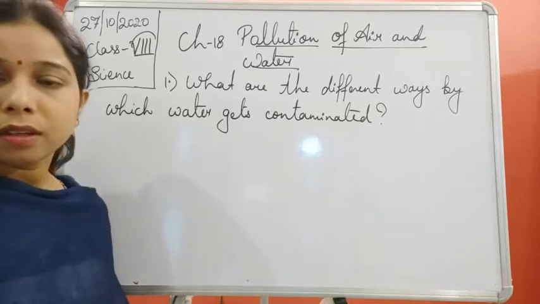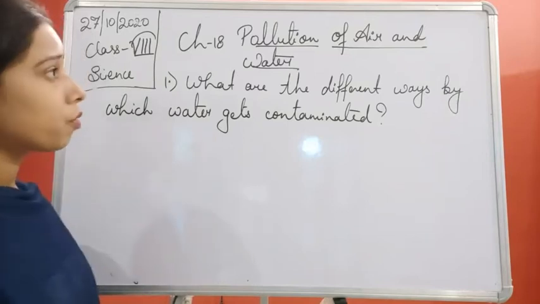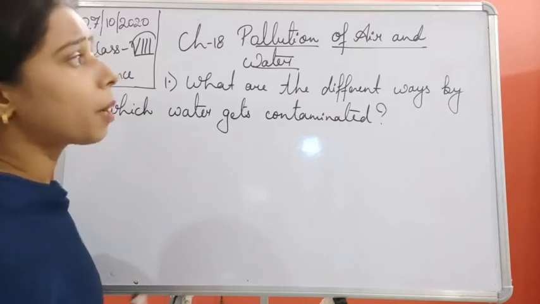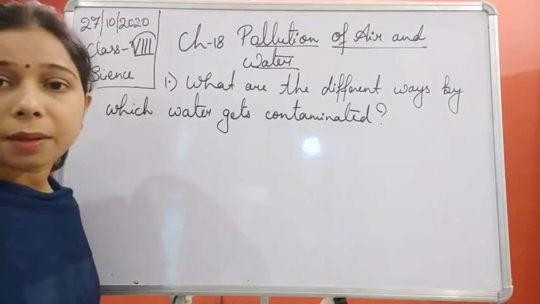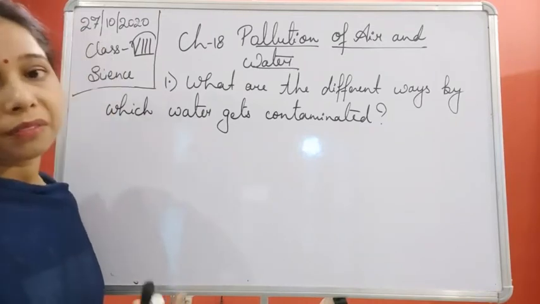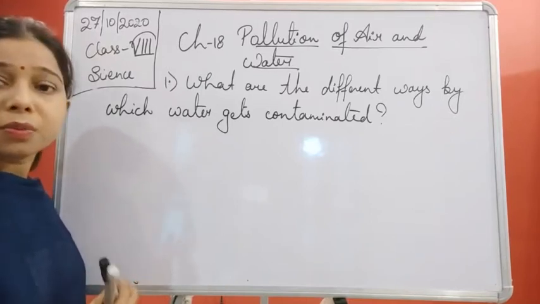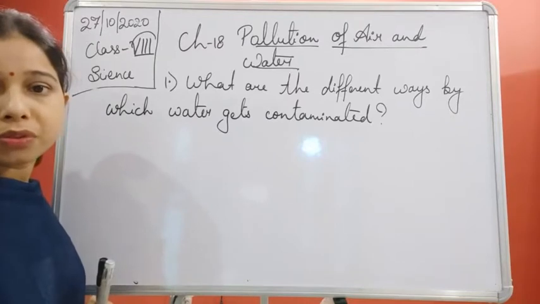Hello students. In the previous class, we completed the chapter on pollution of air and water. In this chapter, we discussed what we understand by the pollution of air, what we understand by pollution of water, and what the different pollutants are which are responsible for causing air and water pollution.